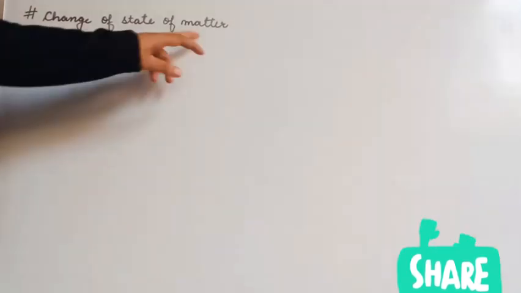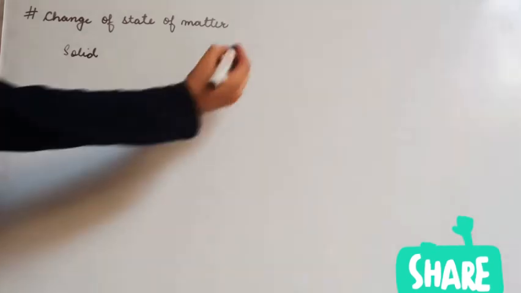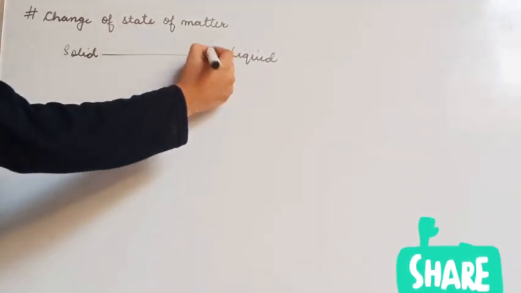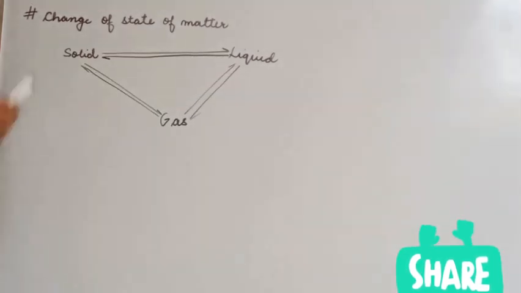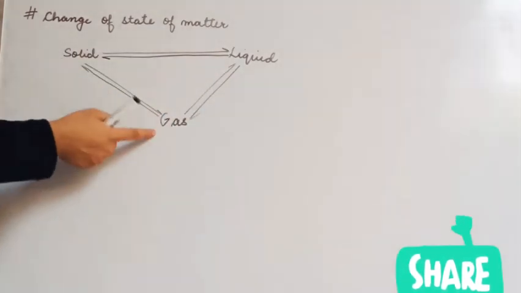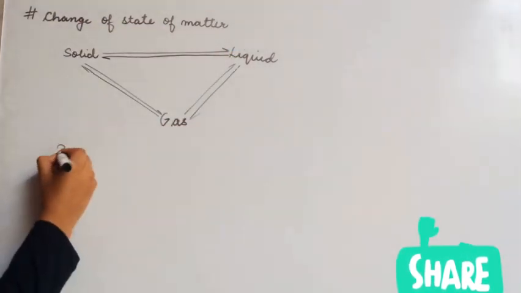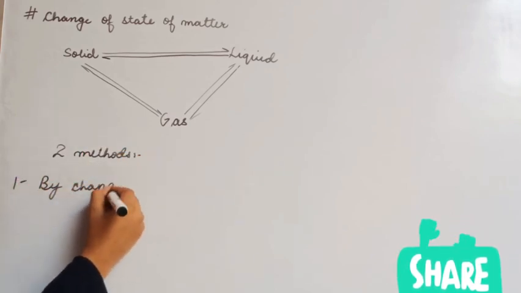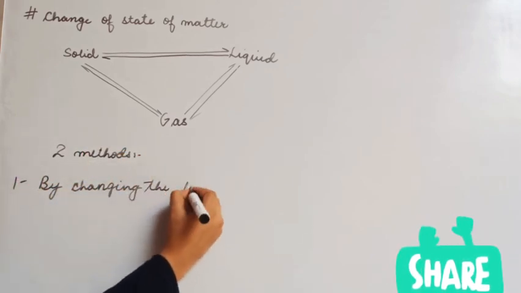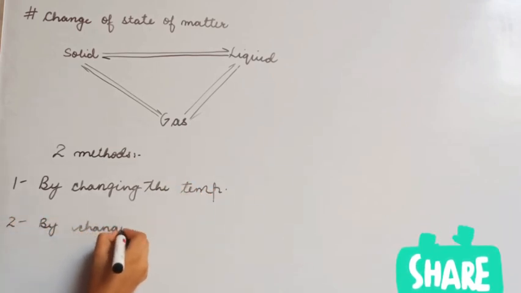Now let's talk about change of state of matter. Do you know the state of matter can be changed? We are talking about solid, liquid and gas. We can convert solid into liquid and liquid into solid, solid into gas and gas into solid, liquid into gas and gas into liquid. How? There are two methods in class 9th for you. First is by changing the temperature and second is by changing the pressure.